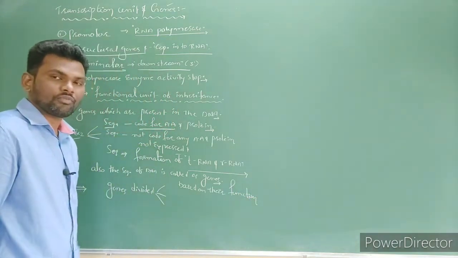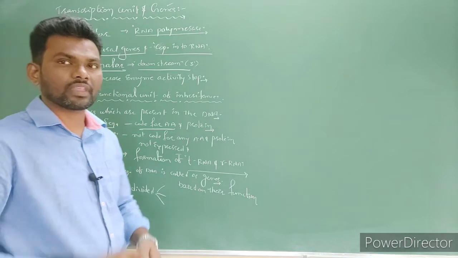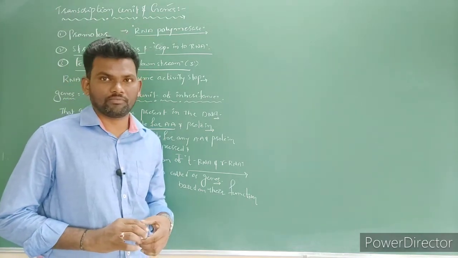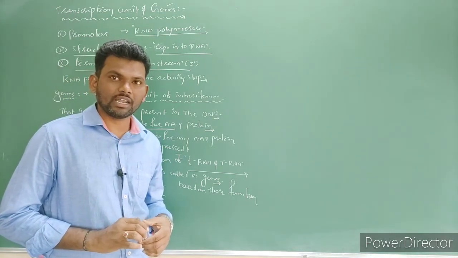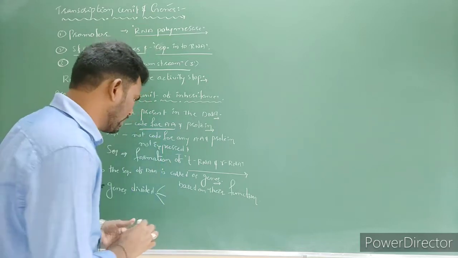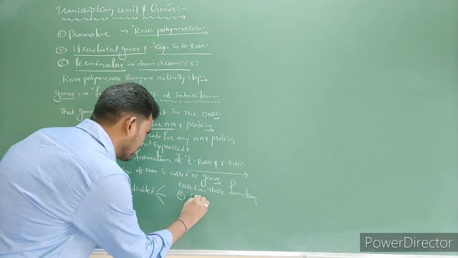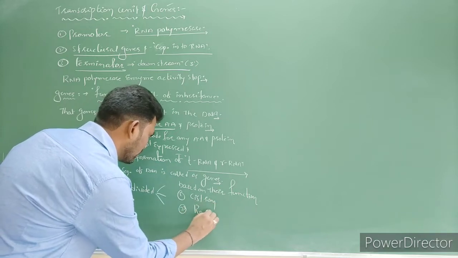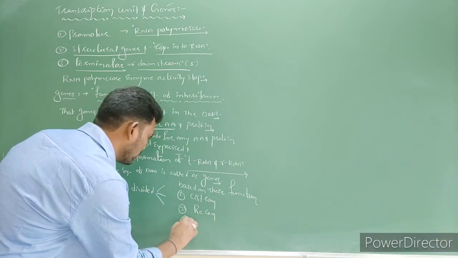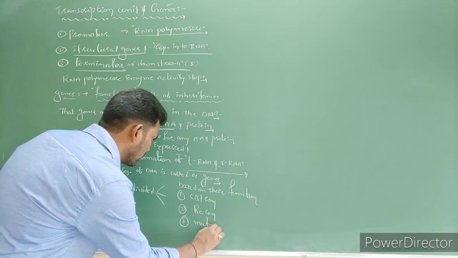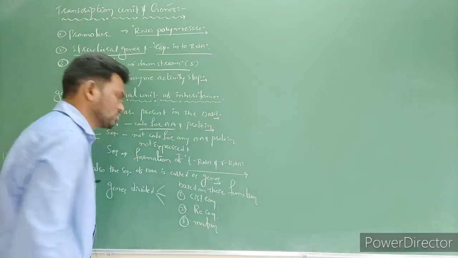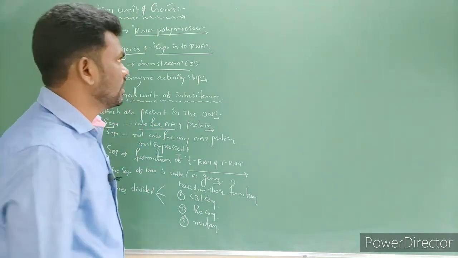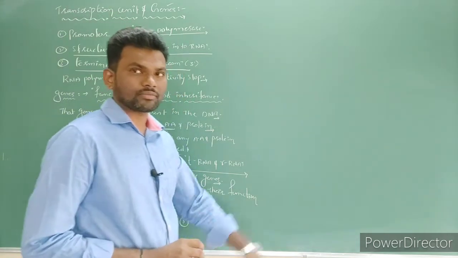The first one is cistron, recon, muton. Cistron, recon, muton. Let's see what is cistron.